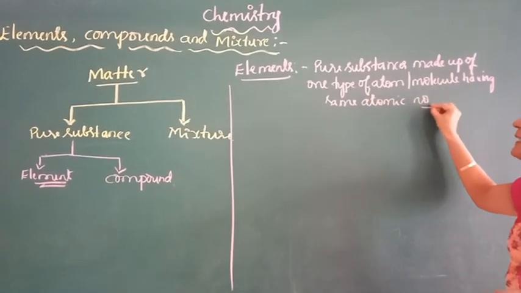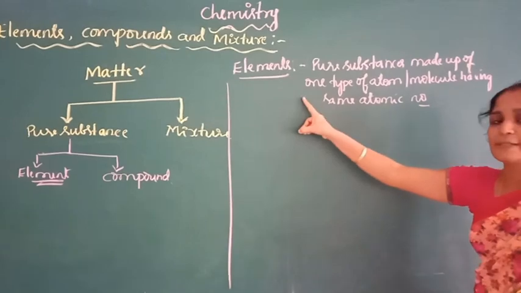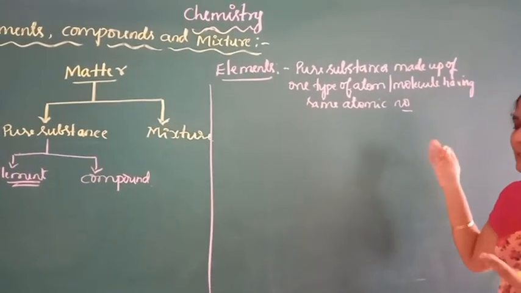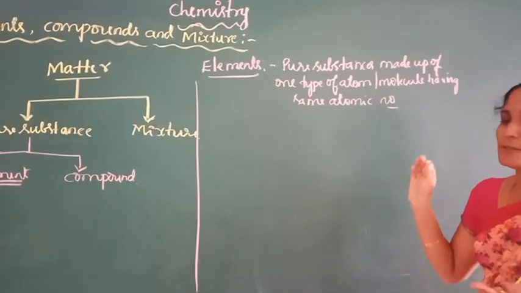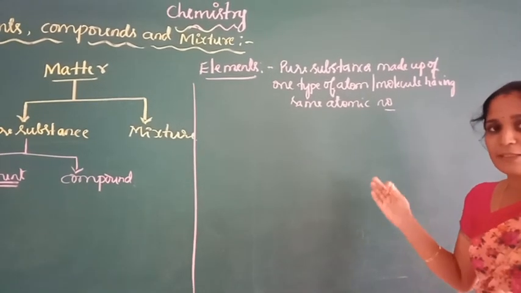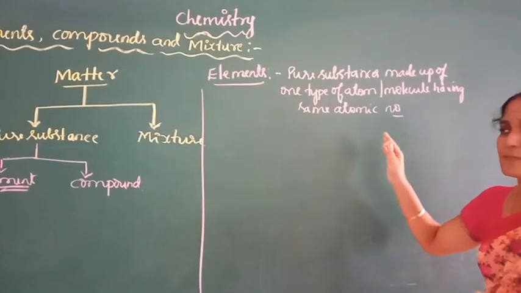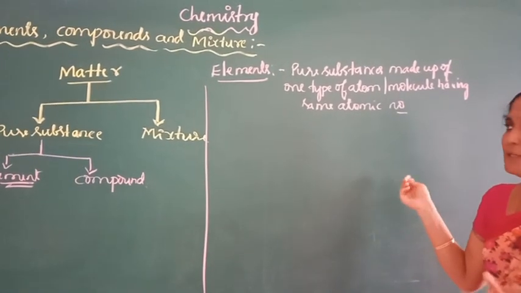These elements cannot be further divided into anything simpler than themselves. Elements are the fundamental substances from which other substances are made.